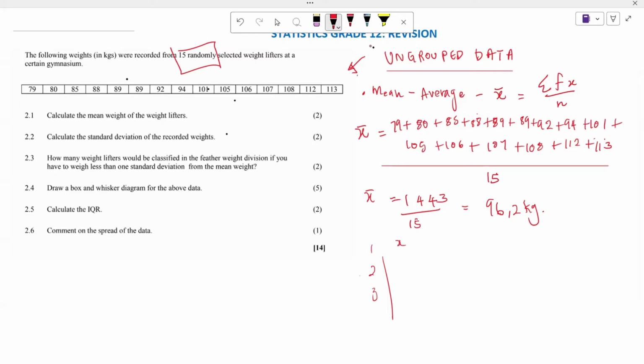I think you're having two 89s, so 89 equals, 89 equals, you press your 92 equals. Basically here you are capturing the data.